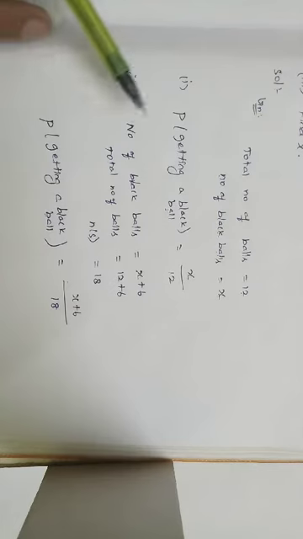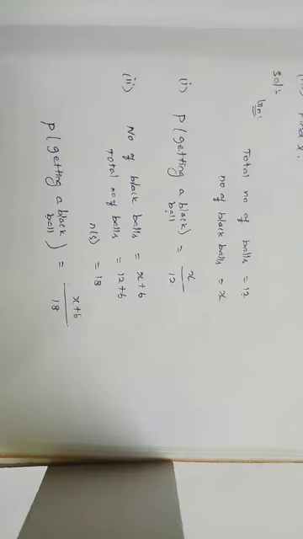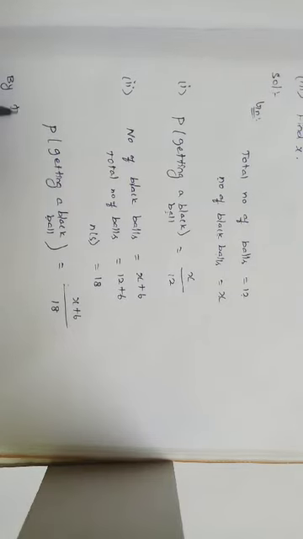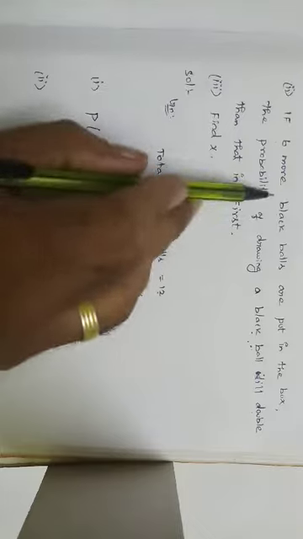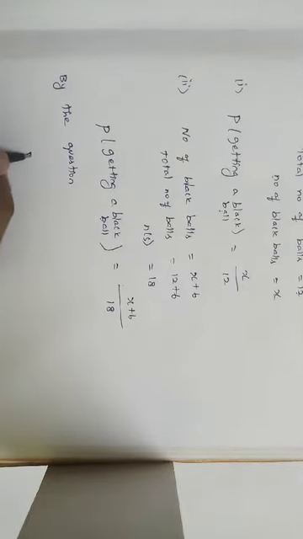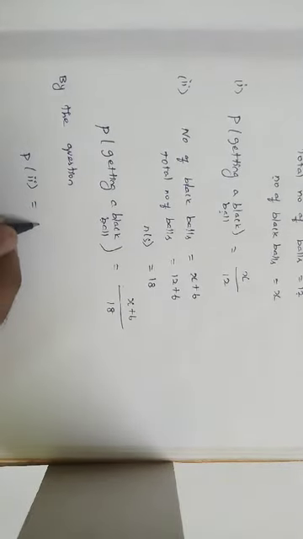Now, by the question, what is the condition we have? The probability of drawing a black ball the second time will double that in the first. That is, the probability of the second subdivision is equal to 2 times the probability of the first subdivision.